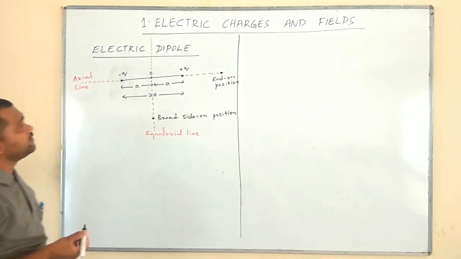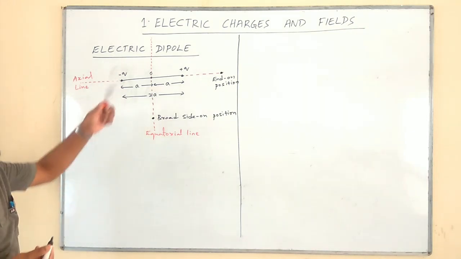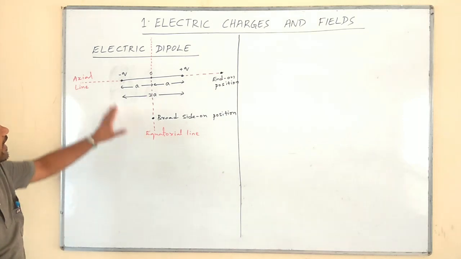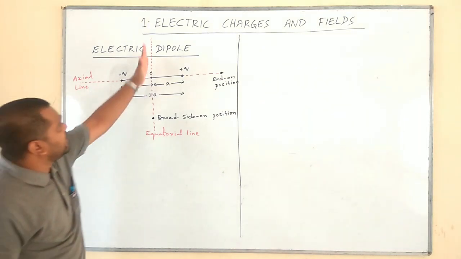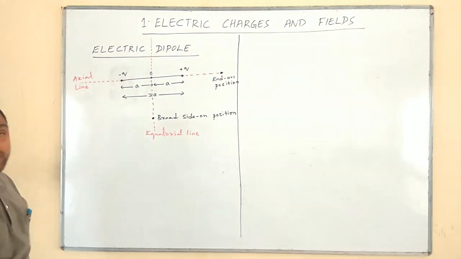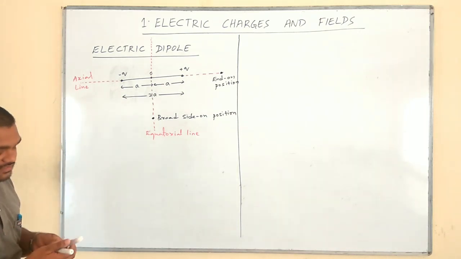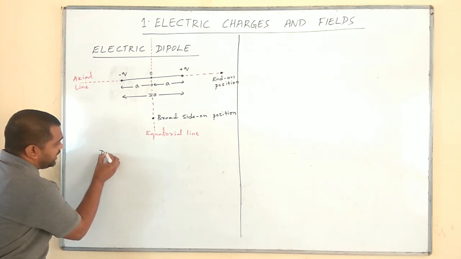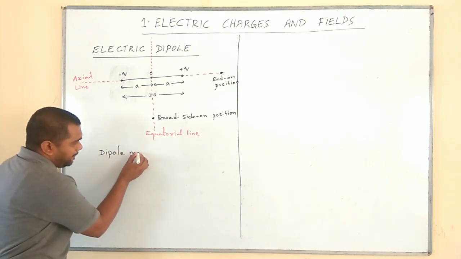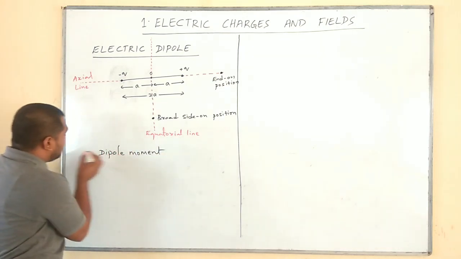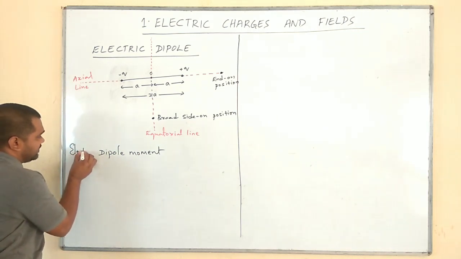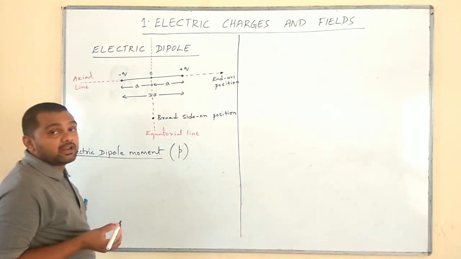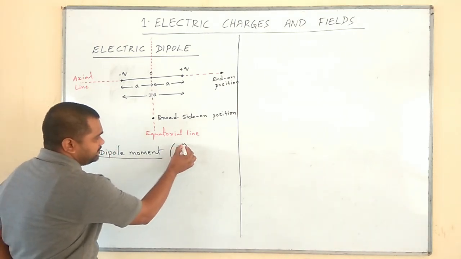So like this we have a few notations. Two equal and opposite charges separated by a small distance is said to be an electric dipole. So this is the axial line, this is the equatorial line. Apart from this, one more concept will arise here, that is dipole moment, the electric dipole moment. It is denoted by the letter small p, which is a vector quantity.